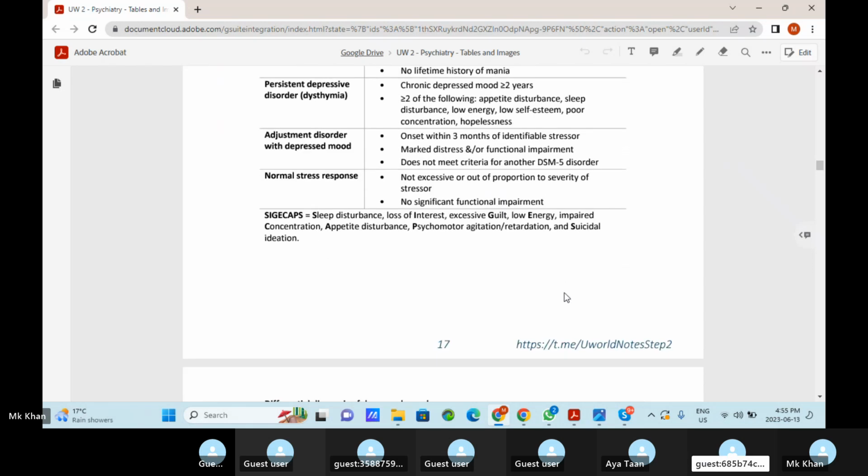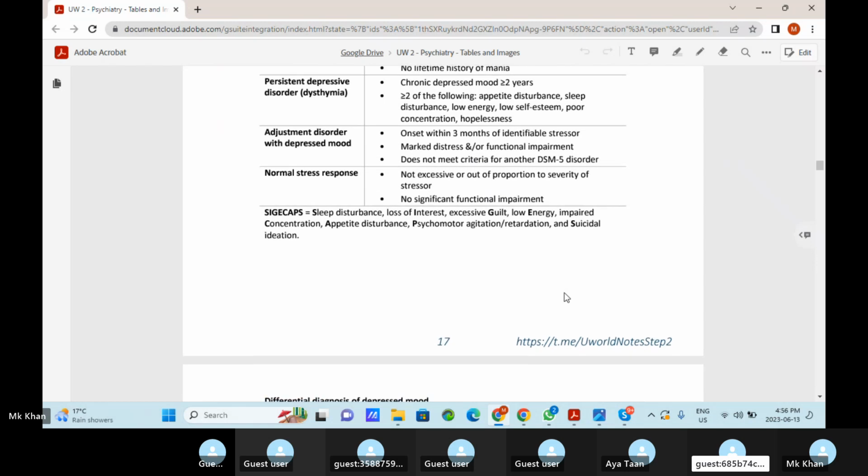So PSI-CAPS, should I read it? S for sleep disturbance, I for loss of interest, G for excessive guilt, E for low energy, C for impaired concentration, A for appetite disturbance, P for psychomotor agitation or retardation, and S for suicidal ideation.